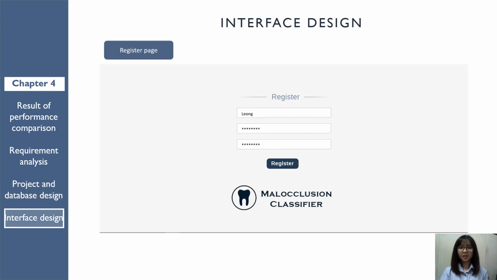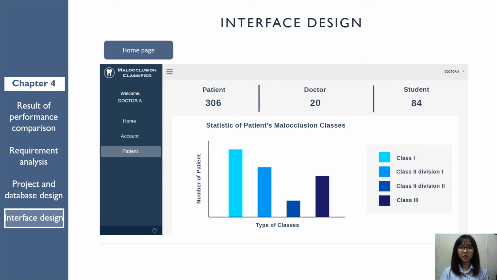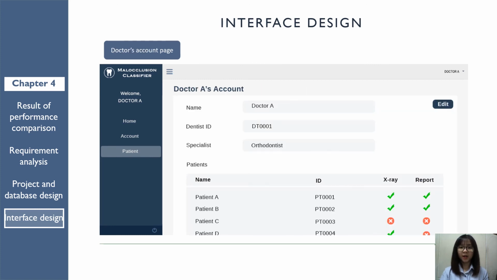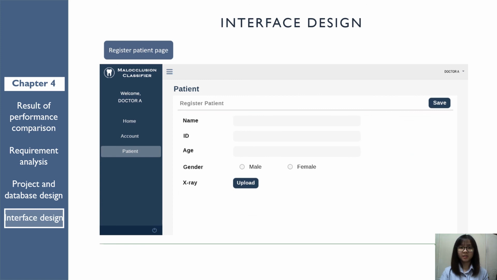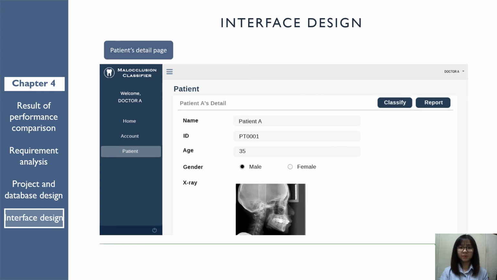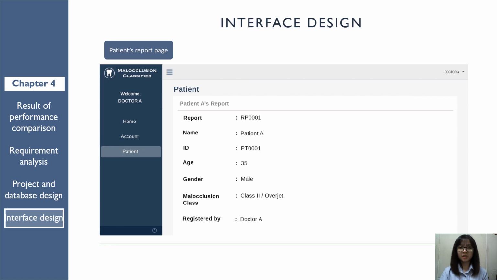The system user interface will be displayed in this short video. Currently, the system roughly contains 8 interfaces. They are Register page, Login page, Home page, Users account page, List of patients, Register patient page, Patient details page, and lastly, Patient's report page.